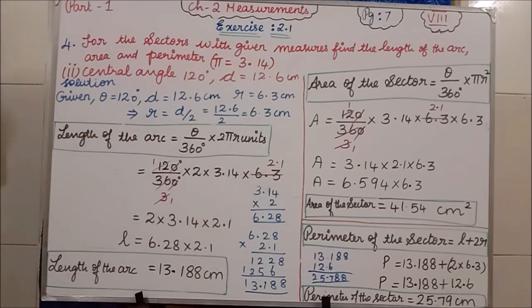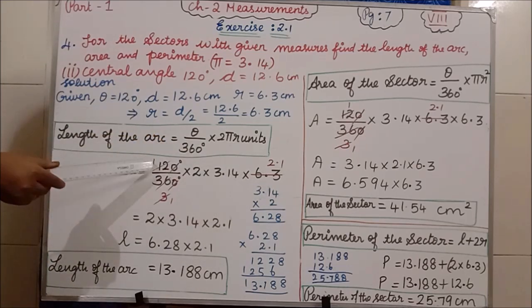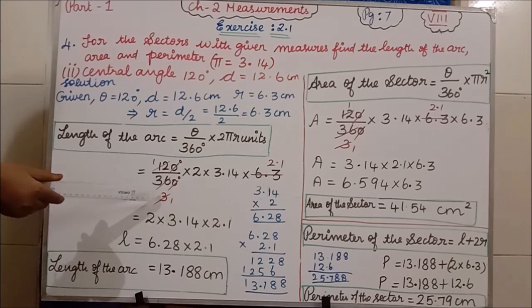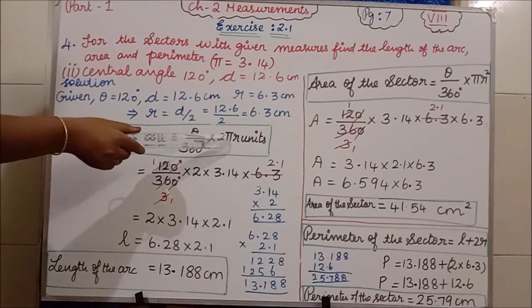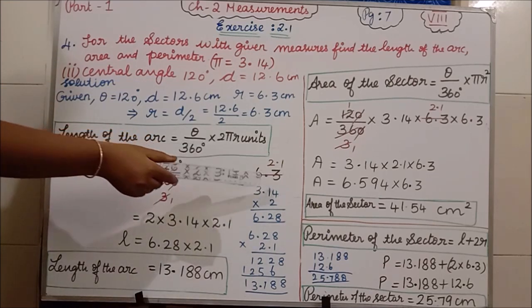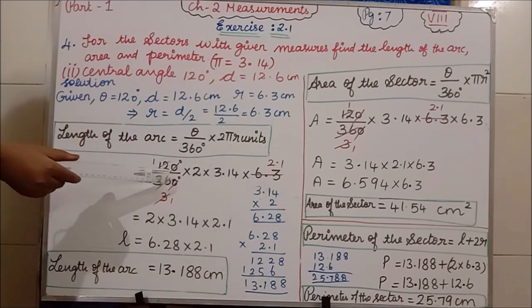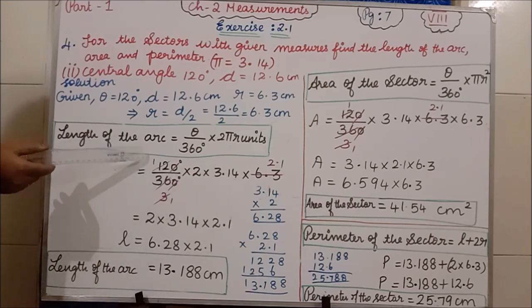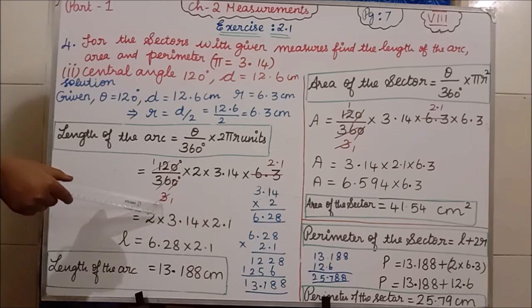Instead of theta, in the second subdivision we are having 120 degree divided by 360 degree, 2 into pi value is 3.14 into 6.3. Radius is 6.3. See first 0, 0 I am cancelling. In 12 table 36 will come 3 times. So again this 3 and 6.3 if I cancel, I am getting 2.1.